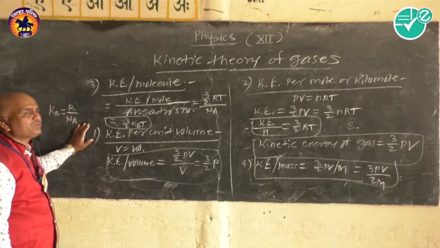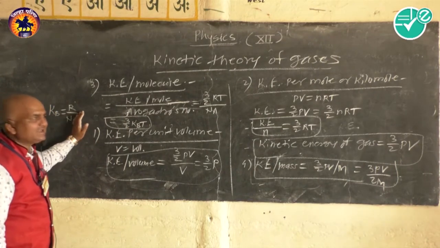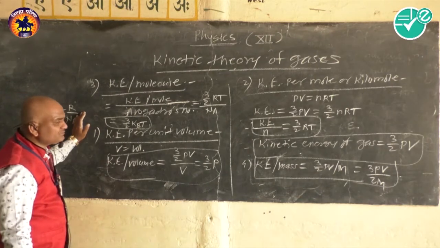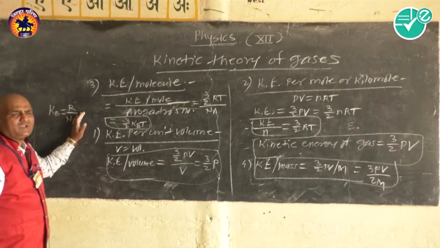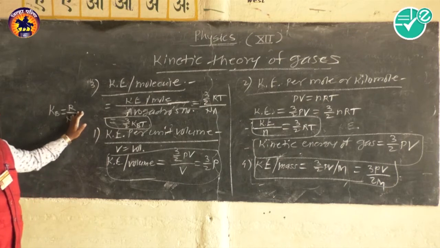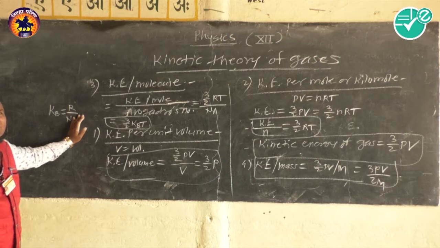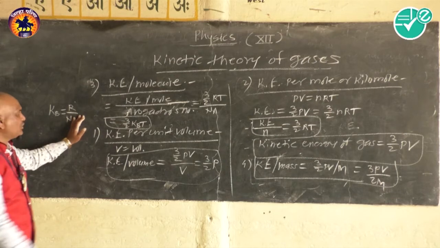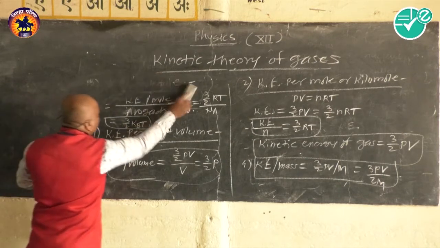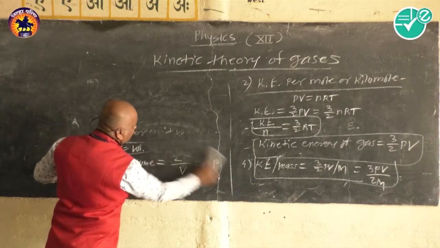And finally we will see the two main laws, one is Dalton's law and the other is Charles' law. So we will see first Charles' law and then Dalton's law.